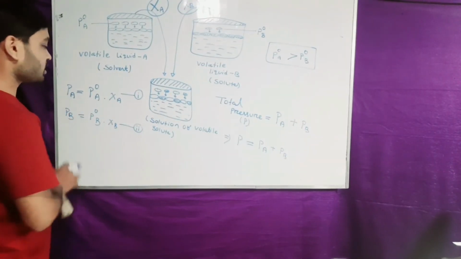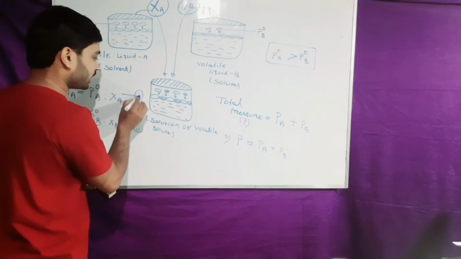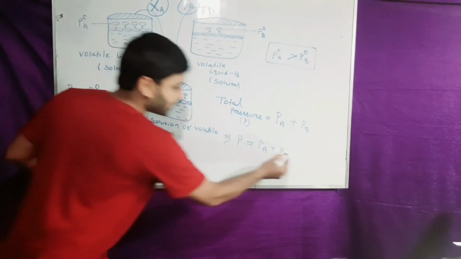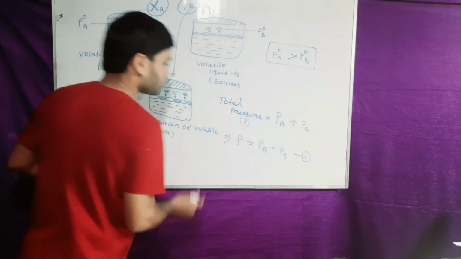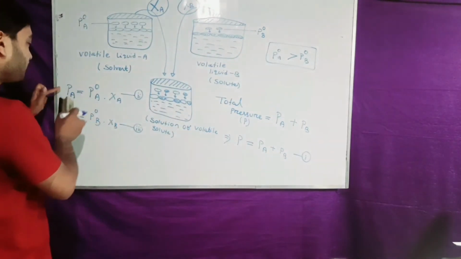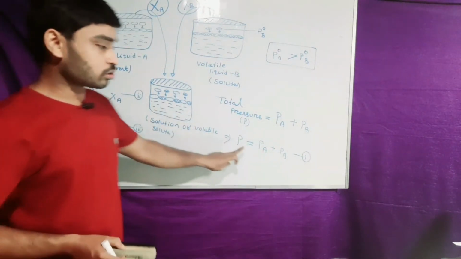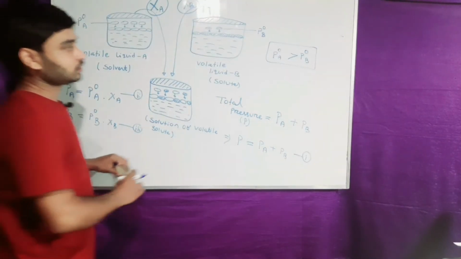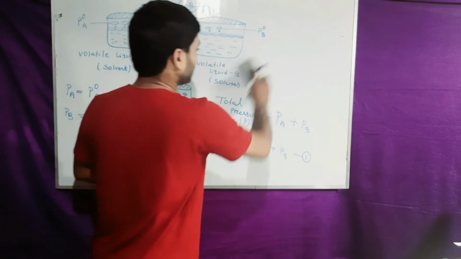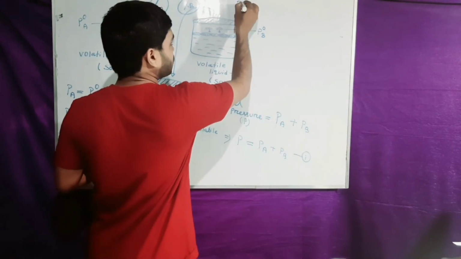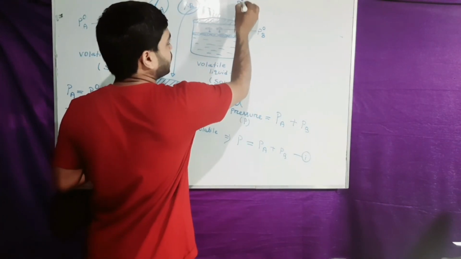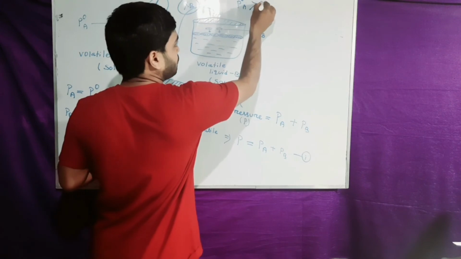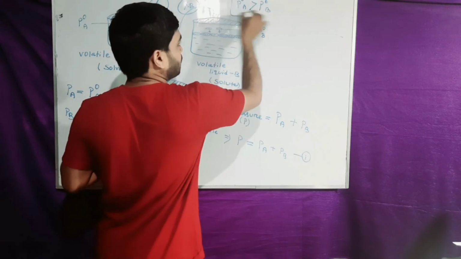Using these in equation 3, taking the total pressure as equation 1, what will we get? I will derive this part now. I am writing here that P naught A is greater than P naught B.